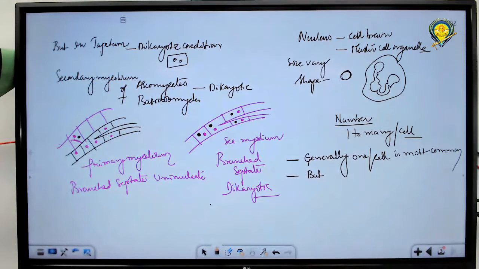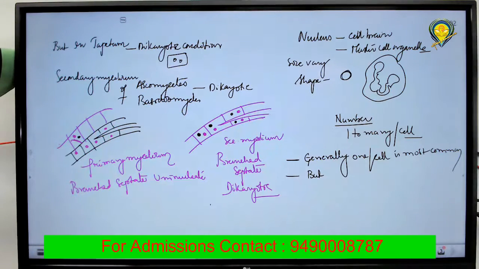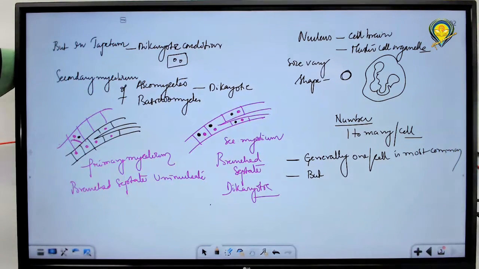Karyogamy did not take place. Do you understand? It is a type of sexual reproduction in which plasmogamy has occurred but karyogamy did not take place. The nucleus of one belongs to that mycelium, and the other nucleus belongs to another mycelial strand. After a certain period of time, these two nuclei fuse together to form a zygote, then meiosis. There are three steps in fungal reproduction: plasmogamy, followed by karyogamy, then meiosis.